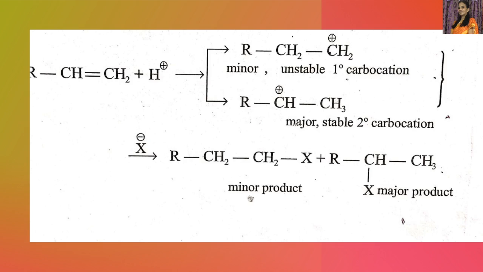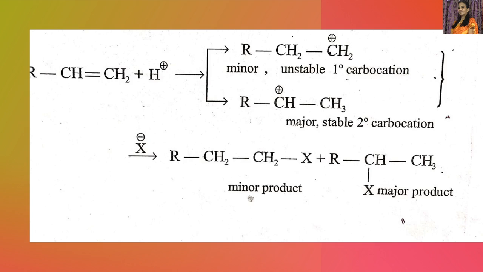If hydrogen goes to the first carbon, a bond forms between carbon and hydrogen, the pi bond breaks, and this carbon gets the positive charge. If hydrogen goes to the second carbon, a bond forms between carbon and hydrogen, the pi bond breaks, and this carbon gets the positive charge.